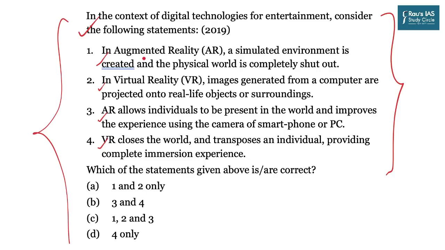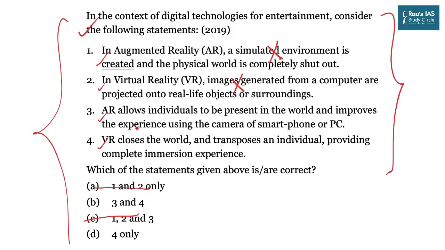Statement 1. In AR, a simulated environment is created and the physical world is completely shut out is wrong. Statement 2. In virtual reality, images generated from a computer are projected onto real-life objects or surroundings is also wrong because that is AR. So if statement 1 and 2 both are incorrect, A is gone and C is gone and we are left with B and D.